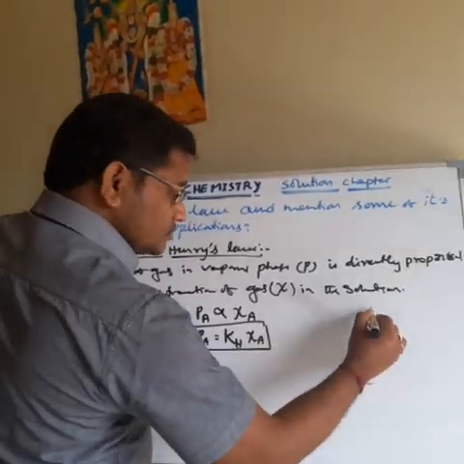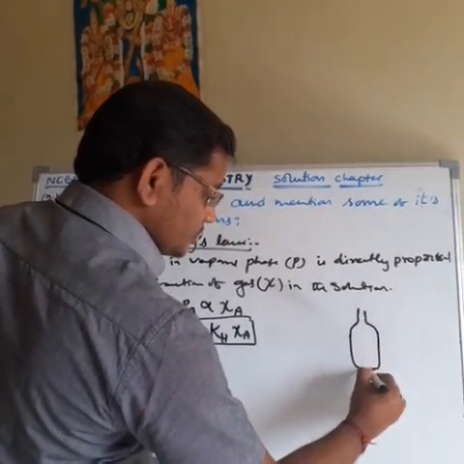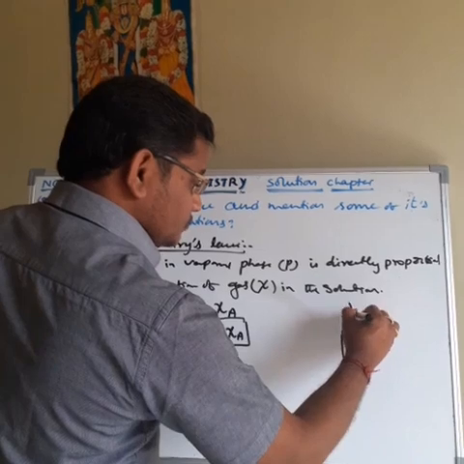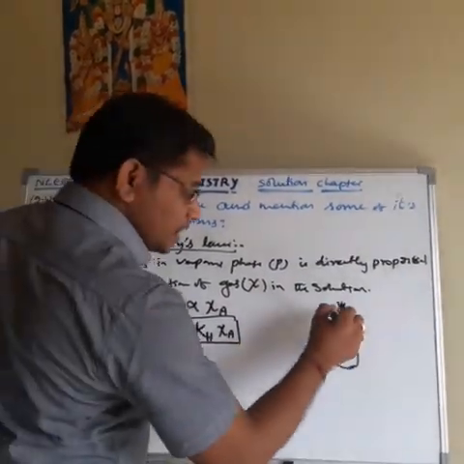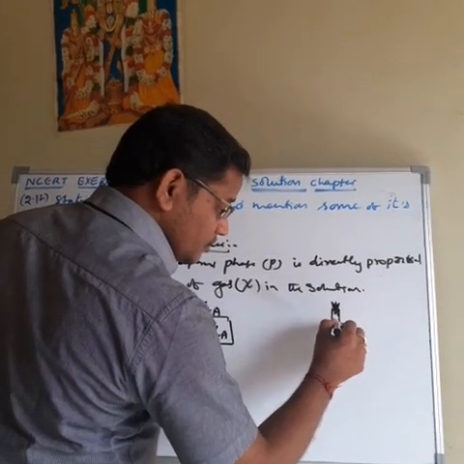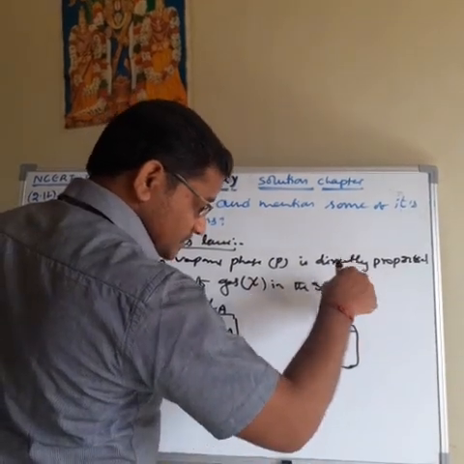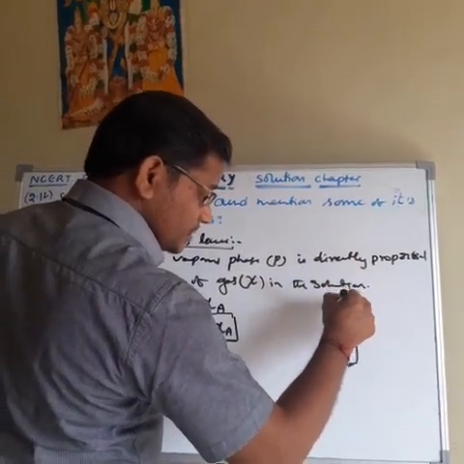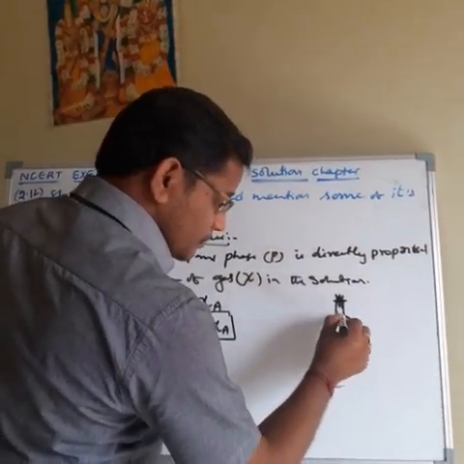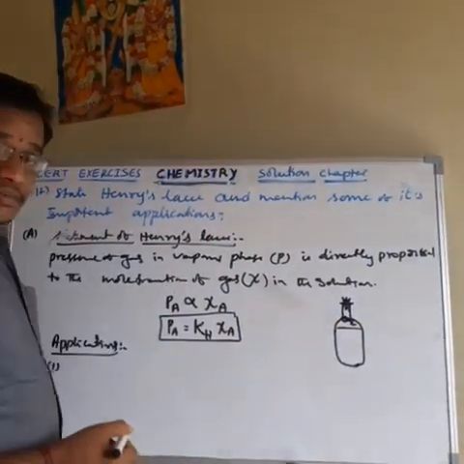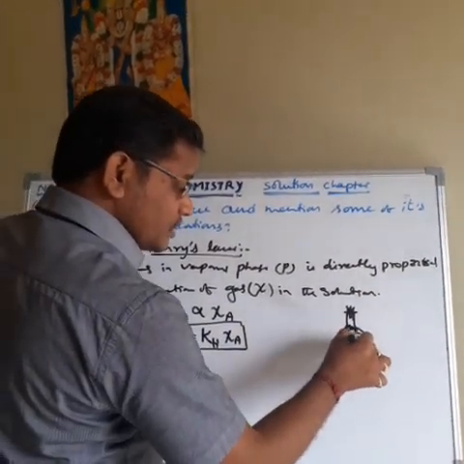For example, this is one glass soda bottle. Here the bottle is sealed at high pressure. So what happens at high pressure? This is liquid. Here carbon dioxide gas is taken. At high pressure they are sending the carbon dioxide gas, and after that, at high pressure, it is sealed with a lid. So because of this, the partial pressure of carbon dioxide on the surface of the liquid increases.